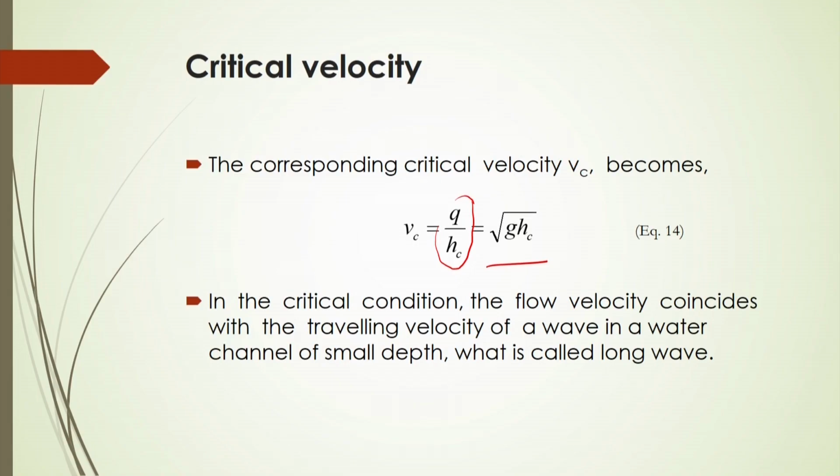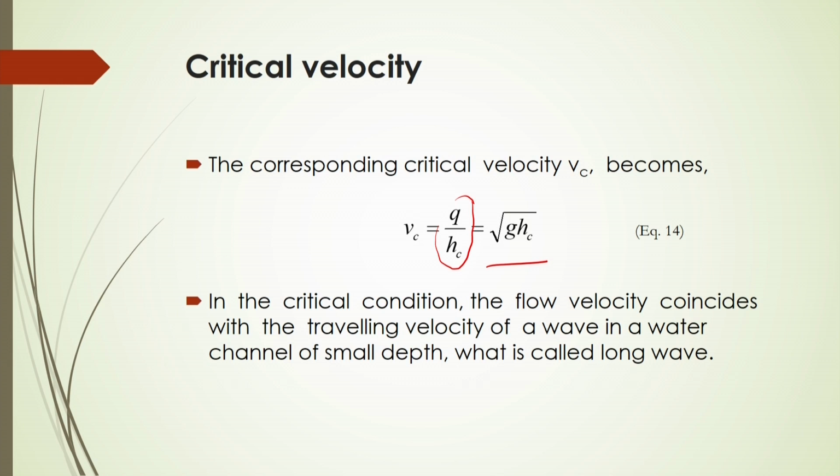So, in the critical condition, this flow velocity will of course be the same as the travelling velocity of the wave in a water channel, and there will be a certain depth, which will be smaller than the regular velocity in the flow channel.